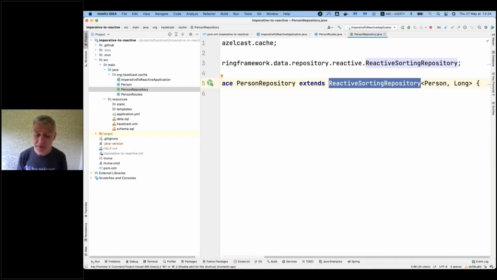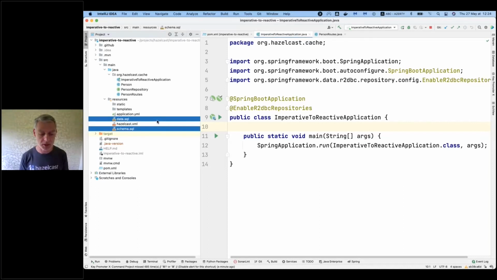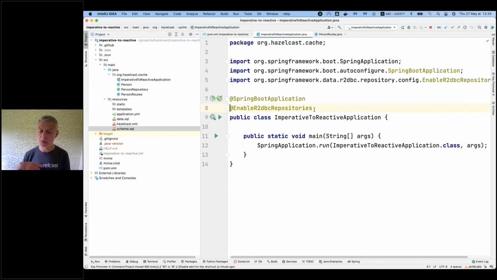Something I was very, very happy to see this morning is that before Spring Boot 2.5, you actually had to explicitly call the schema and data.sql SQL script. So this to create the schema, this to populate the database. You have to do it explicitly in your code. With Spring Boot 2.5, it's not necessary anymore. As soon as you've got these enable R2DBC repositories, then it will be handled for you. Of course, it needs to be named schema.sql and data.sql, but otherwise it works.